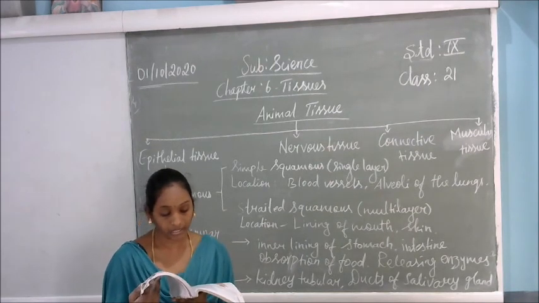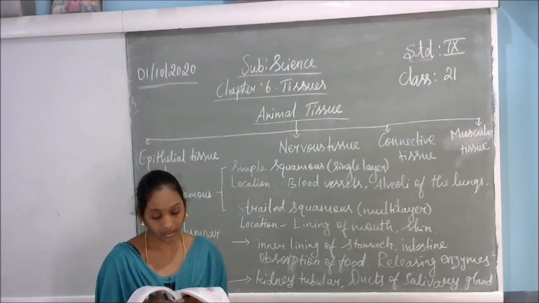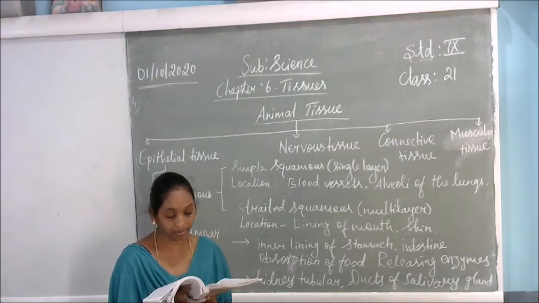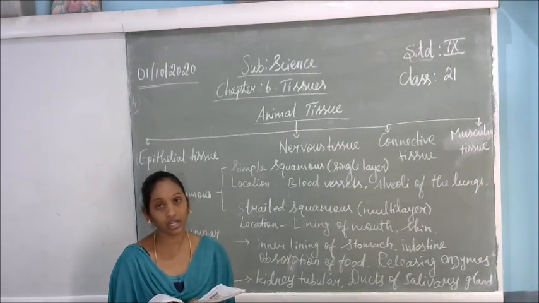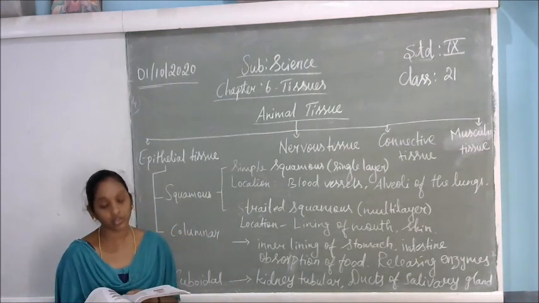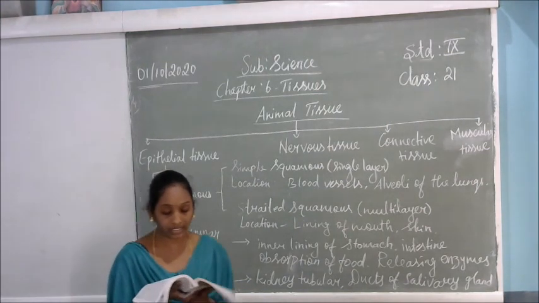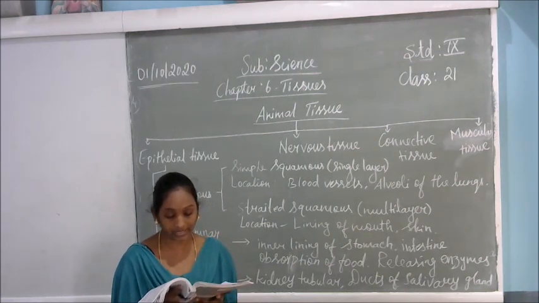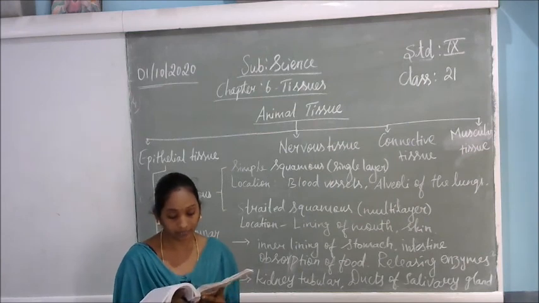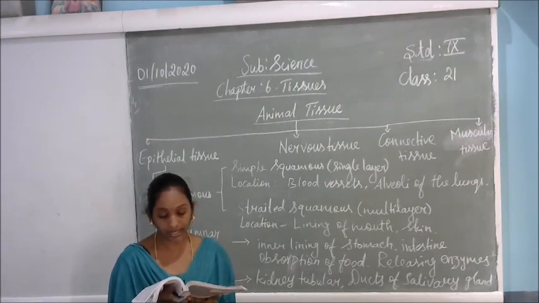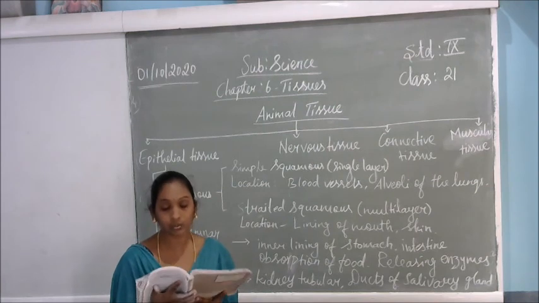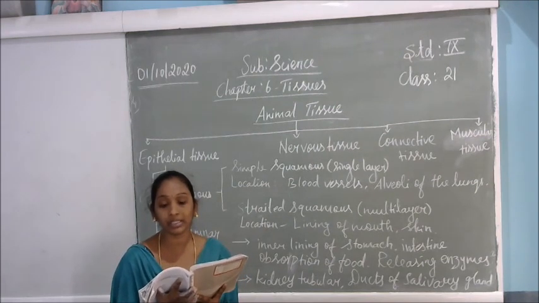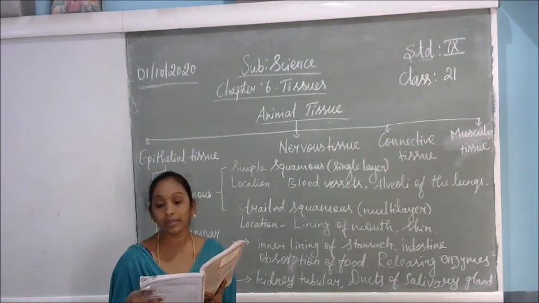Regardless of the type, the epithelium is usually separated from the underlying tissues by an extracellular fibrous basement membrane. So this is the basement membrane for us. Other foreign bodies easily won't enter our body. Different epithelia show different structures that correlate with their unique functions. For example, in cells lining blood vessels or lung alveoli, where transportation of substances occurs across a selectively permeable surface, there is a simple flat kind of epithelium. This is called the simple squamous epithelium.